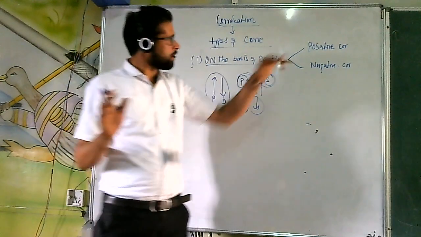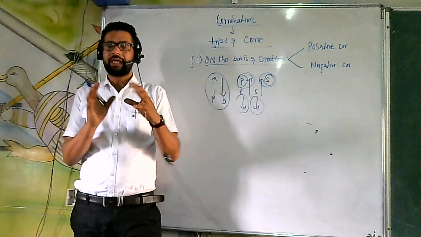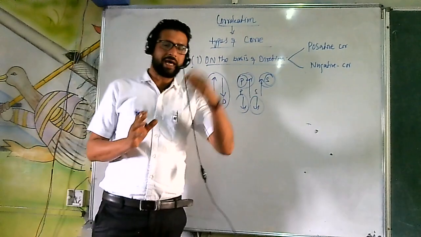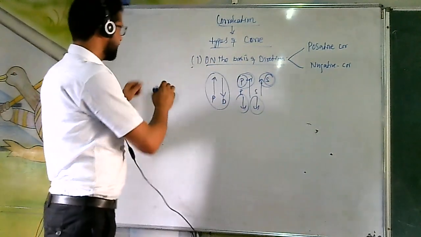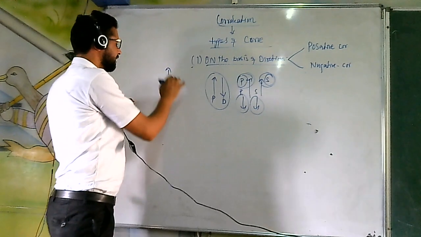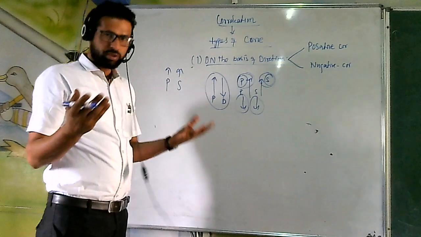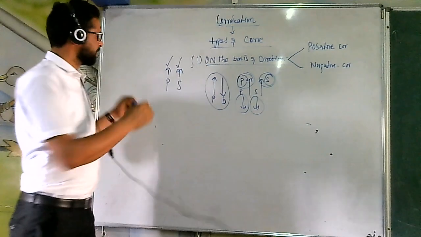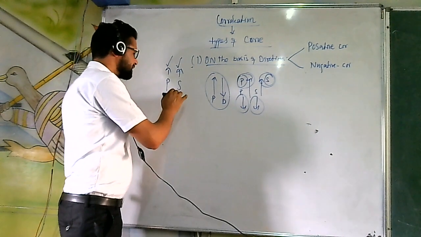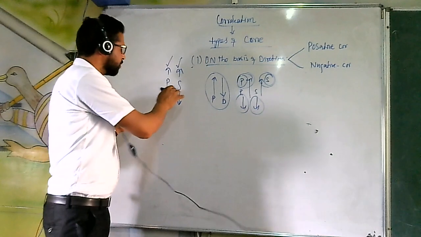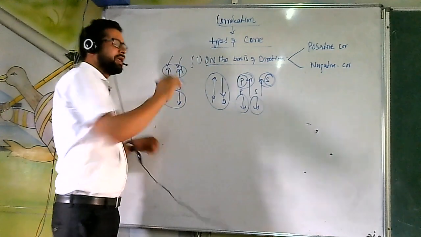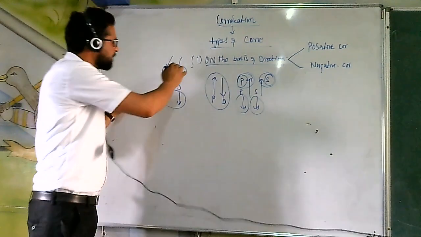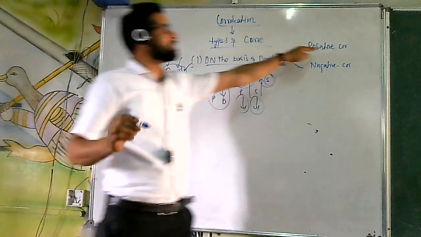Positive correlation is when both the variables are moving in the same direction, irrespective of whether they are increasing or decreasing. I said that with the increase in the price, supply of the commodity is going to increase. So both the variables are following the same direction. Now look here, with the decrease in the price, supply also decreases. Here both the variables are also following the same direction. That's why I said that both the variables should move in the same direction, irrespective of whether they are increasing or decreasing. This is called positive correlation.